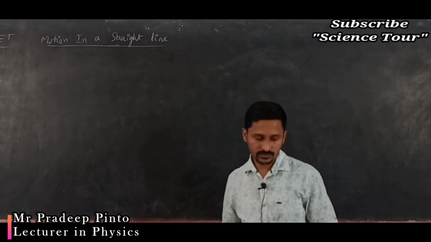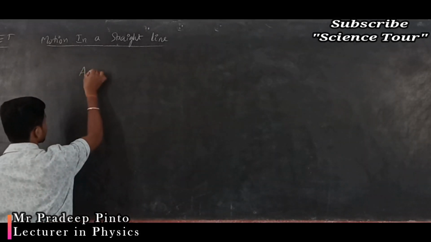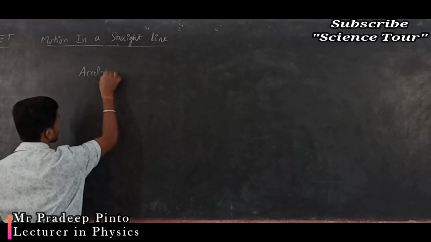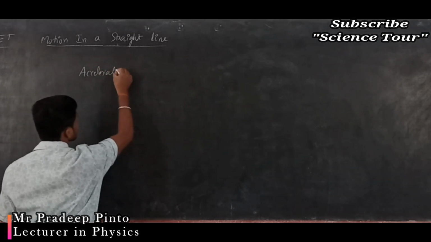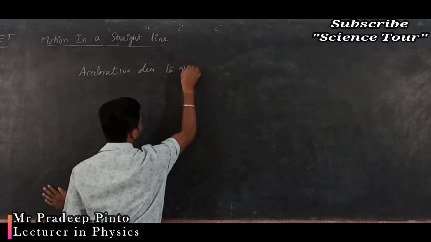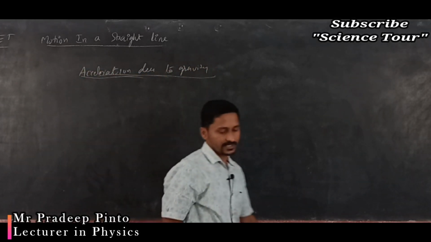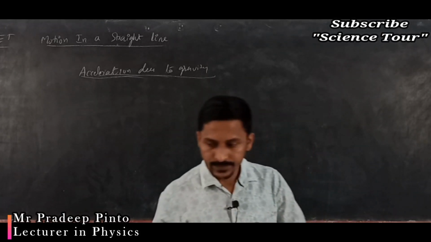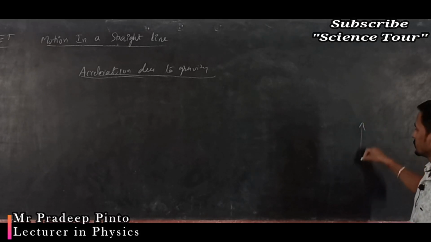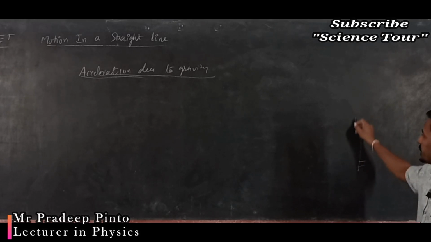Now in this we are going to talk about what we will call acceleration due to gravity. What do you mean by acceleration due to gravity? That is nothing but, if you are going to throw any object upward, isn't it? What happens? The gravitational force brings it down.